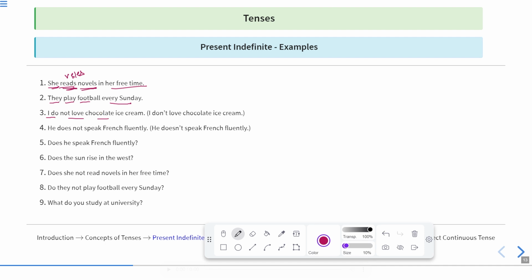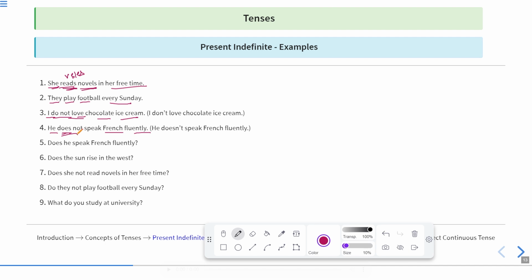I do not love chocolate ice cream. So do not is the negative part and love is the verb. Okay, I do not love chocolate ice cream. He does not speak French fluently. So does not, because the sentence is negative. So we'll use does not speak French fluently. Does he speak French fluently?